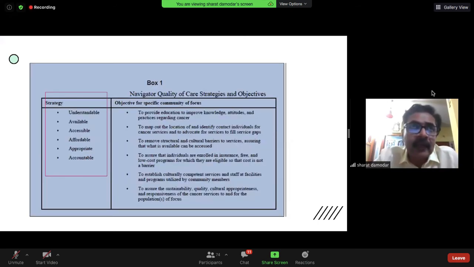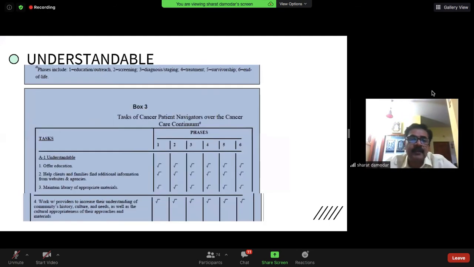So now this kind of program, once they analyzed how they would put it into practice, they first came out with the 5 A's, which are available, accessible, affordable, appropriate, and accountable. Then they added the U to it and called it understandable. I will quickly run through each of these components in the next few slides. These 6 parameters were then linked with the 6 cancer continuum outcomes. And then they made a little table and said, this is the way you prioritize and look at it. So you've got the same 6 which I mentioned initially: education, screening, diagnosis, treatment, survivorship, and end of life as the 6 phases, and then each of these.